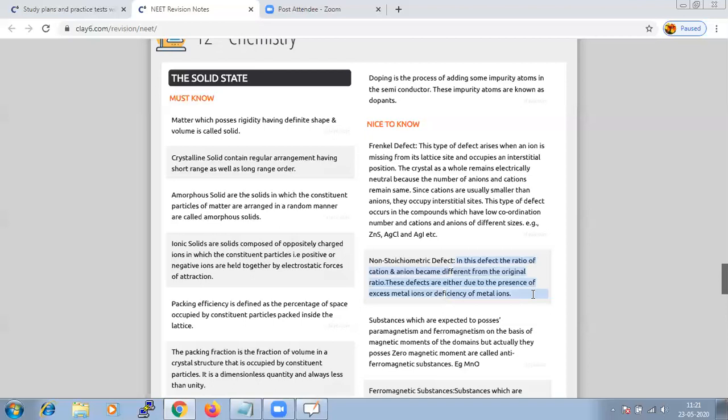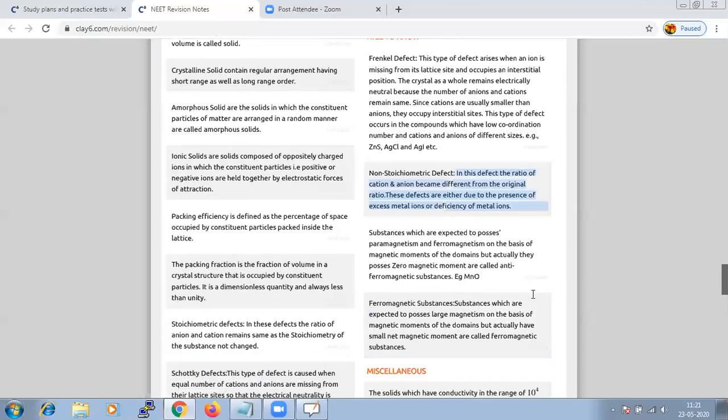And when we talk about different properties of solids, we all know about conductors, that is, solids with conductivities ranging between 10 to the power of 4 to 10 to the power of 7 are conductors. So you have a certain range for them.